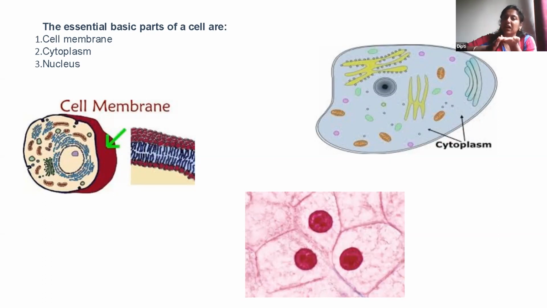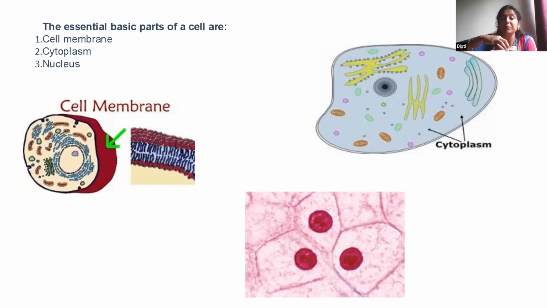The outer covering of this is the cell membrane. The inside of the cell is called the cytoplasm. The cytoplasm is a semi-fluid-like substance in which all the organelles are embedded. And in the center of the cell, we have the nucleus, which is the control room of the cell.